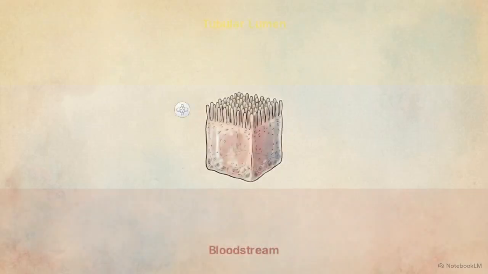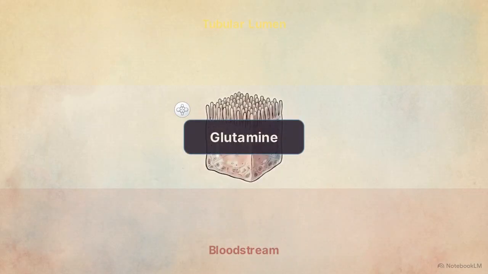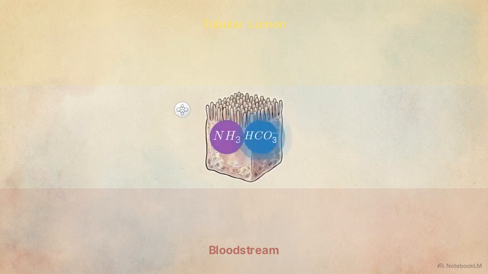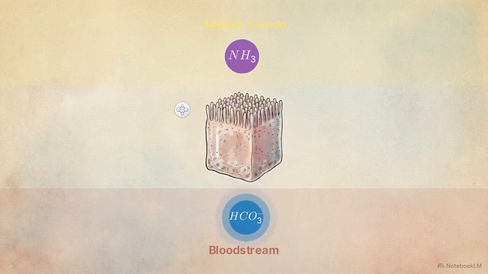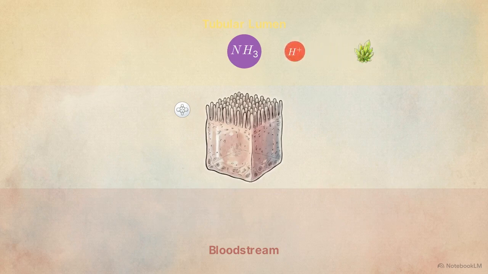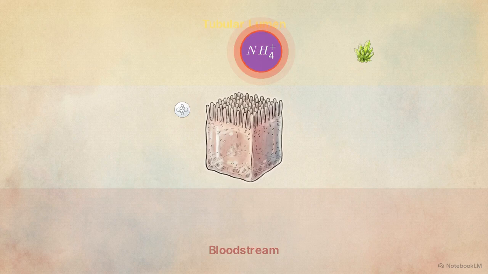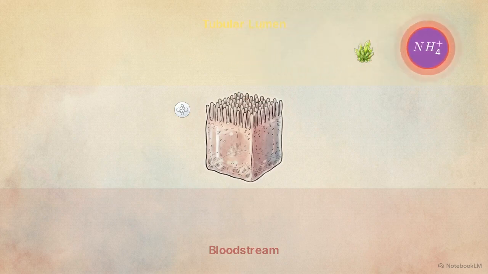A drop in intracellular pH triggers the proximal tubule to upregulate the deamination of the amino acid glutamine. This produces ammonia, a lipid-soluble molecule that diffuses freely into the collecting duct lumen. Here, the ammonia acts as a chemical sink. It binds to a secreted hydrogen ion to form ammonium. This initiates a process called ion trapping. Because ammonium is positively charged, it cannot cross the lipid membrane back into the cell. The acid is permanently trapped in the urine for excretion.